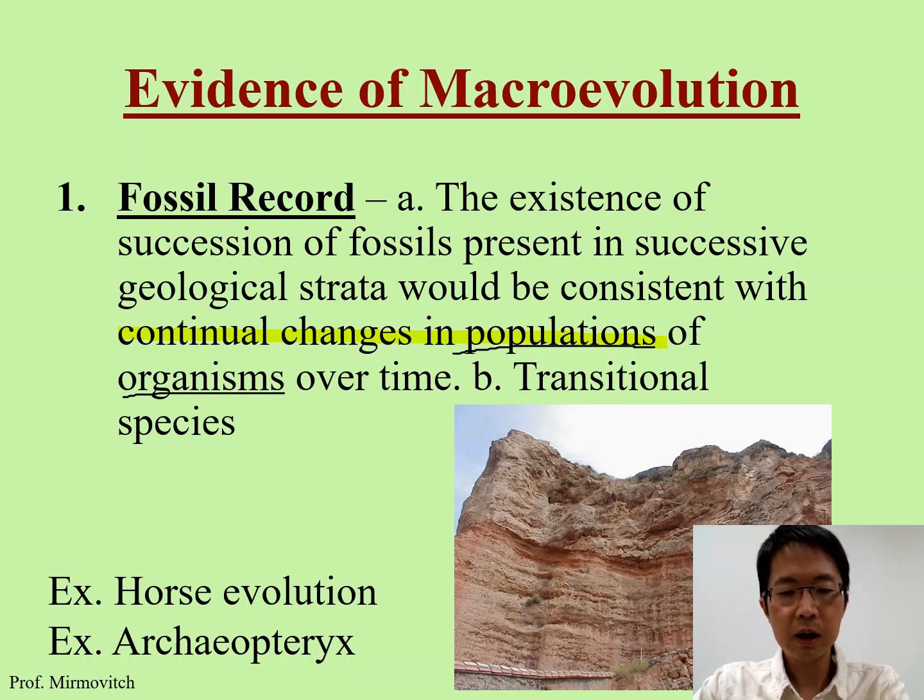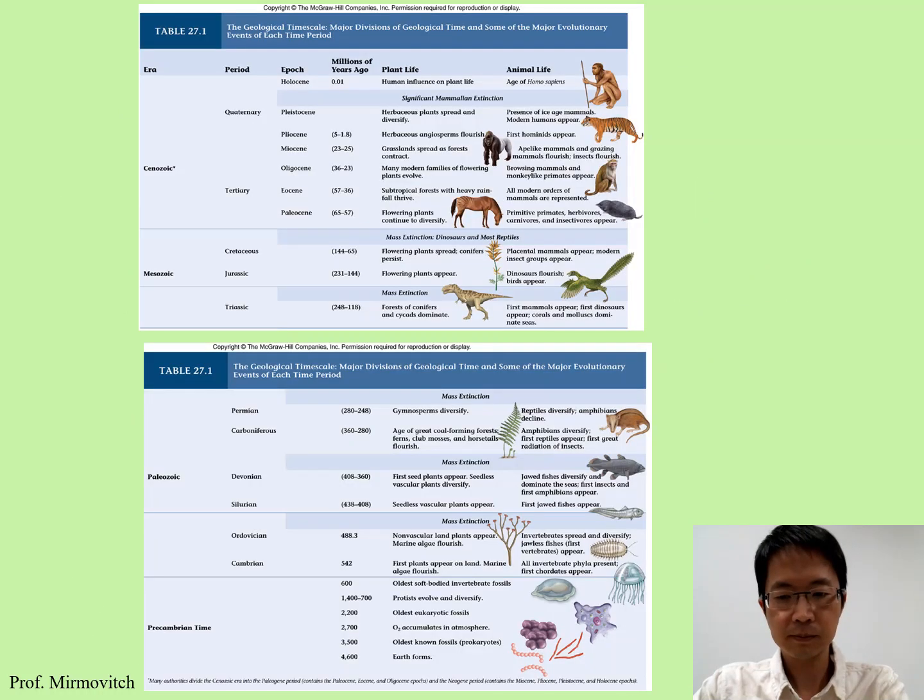We'll give you an example of the horse, and then there's something called transitional species. That means it is in between, like a hybrid or in between two species. We'll give you an example of Archaeopteryx. Okay, these two tables, we will look at each table in detail in the next two slides.